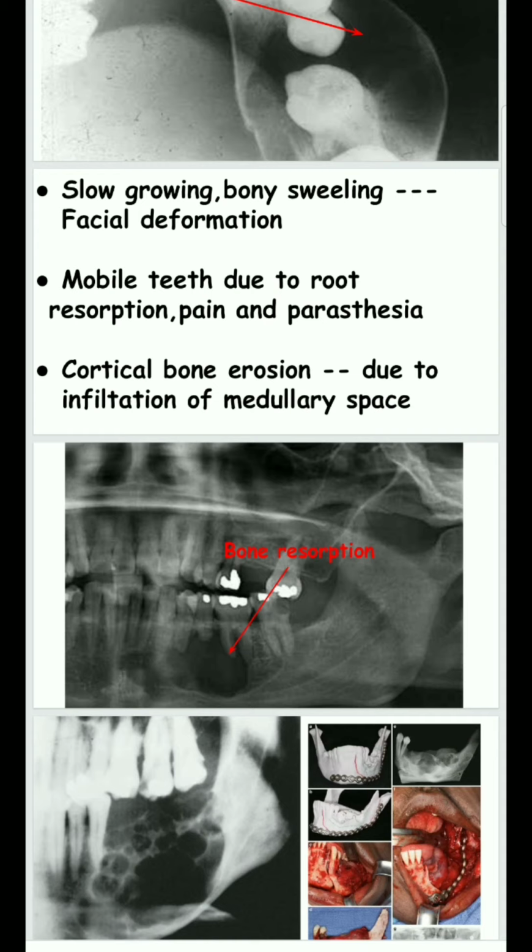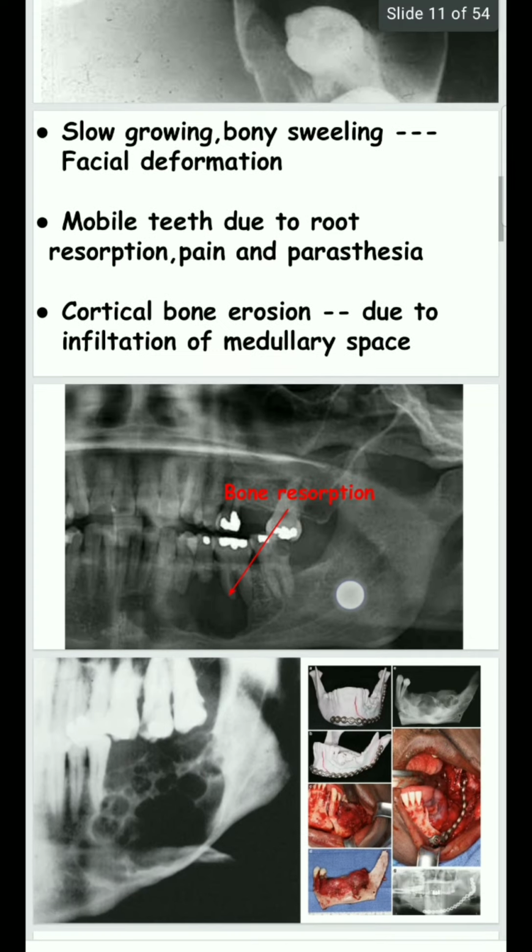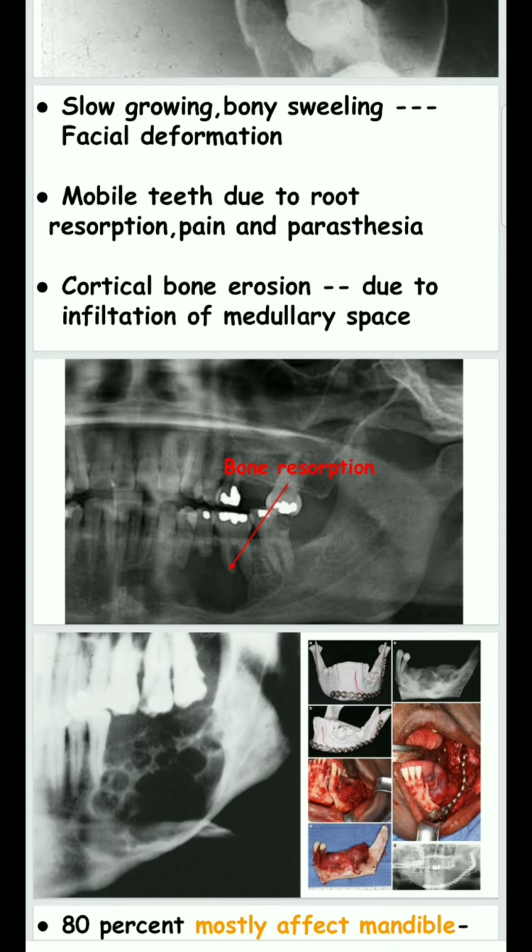Sometimes pain and paresthesia are also produced because the tumor overgrows and compresses the nerve. Paresthesia means a pricking sensation. Due to the expansion, the cortical plate gets thinned due to infiltration of the medullary space.